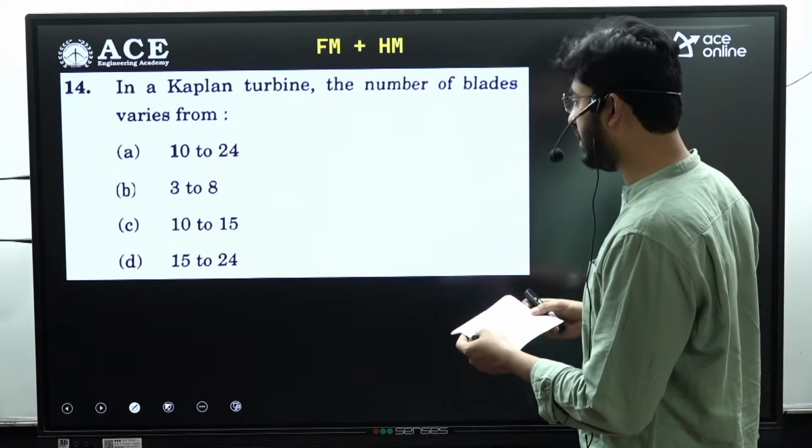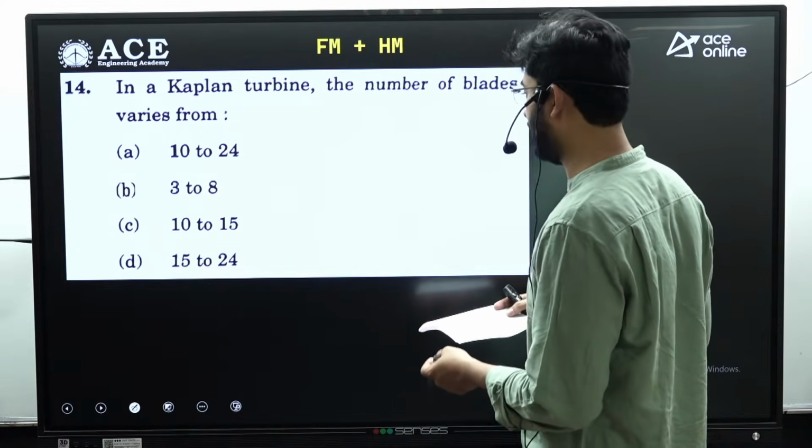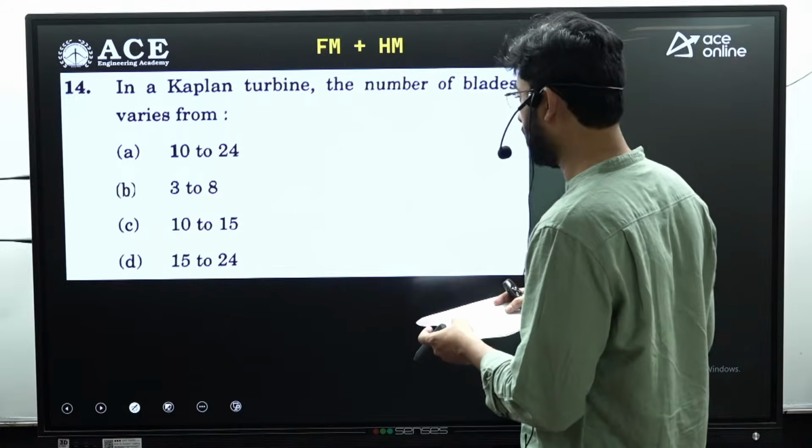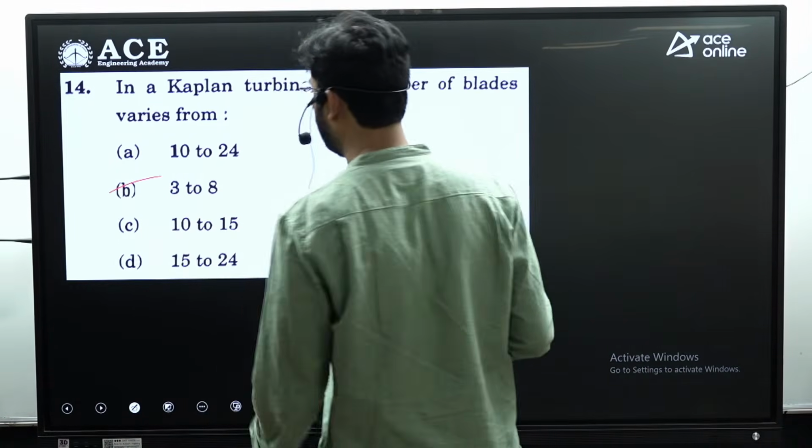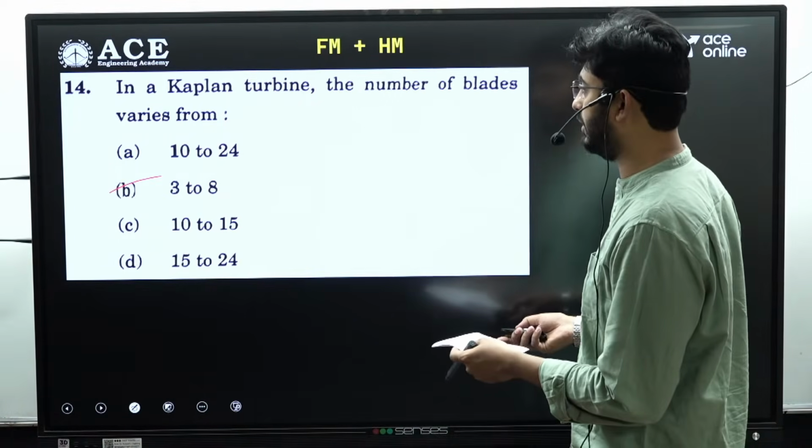Next, question number 14th is Kaplan turbine, the number of blades varies in between from 3 to 8. Option B is the answer for question number 14th.